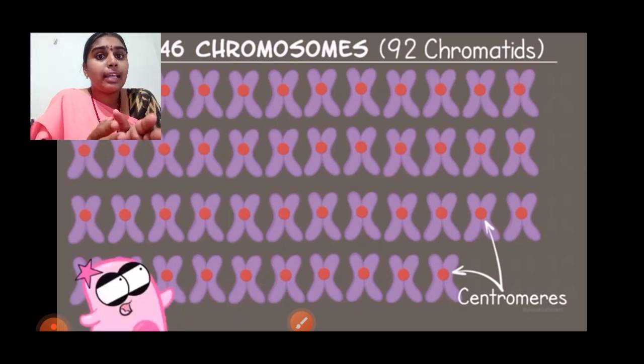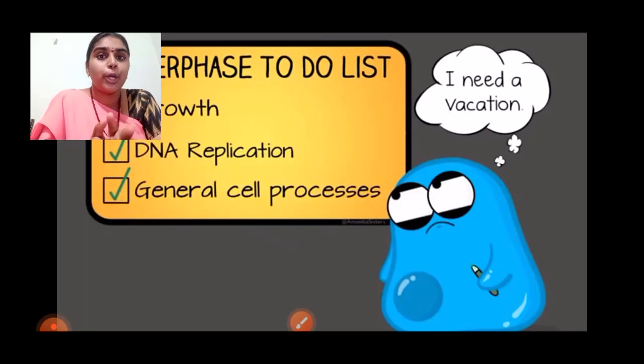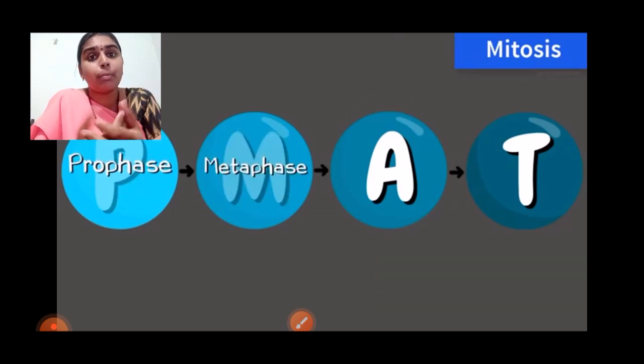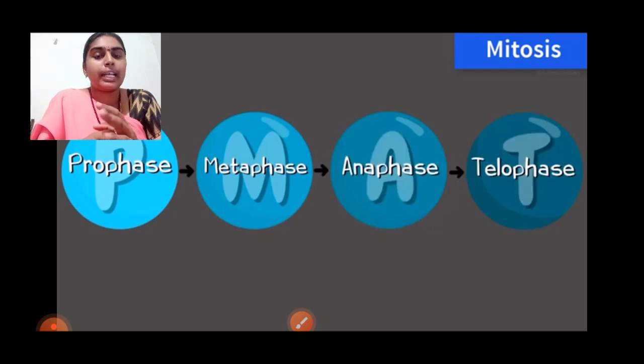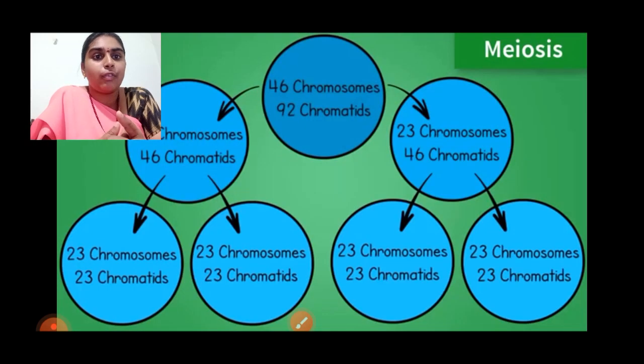So these all are the chromosomes with two chromatids. Why are they like this? We will see now. This particular process should occur. It is very important because when the reduction division occurs, gametes are formed, and those gametes again have to enter the fertilization process and give rise to a diploid organism again. So this particular crossing over phase is very important. As I said, PMAT, the prophase, metaphase, anaphase and telophase must be there.